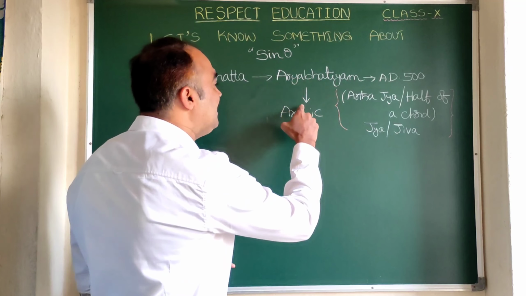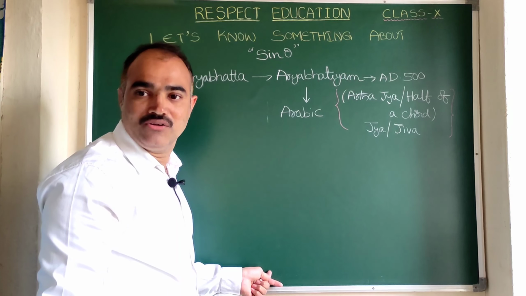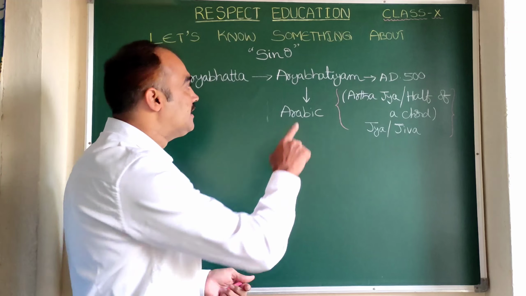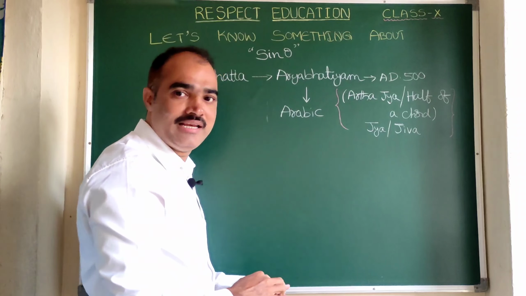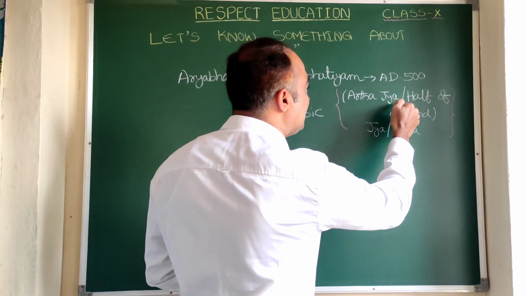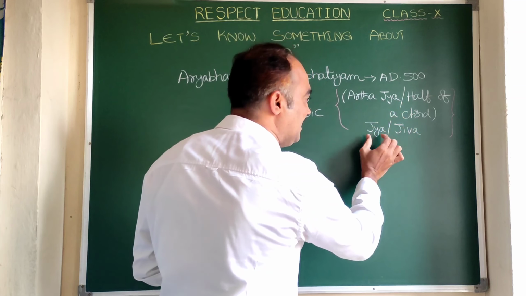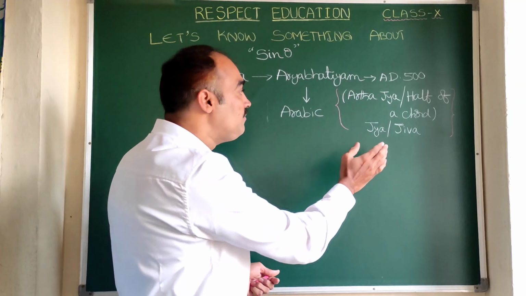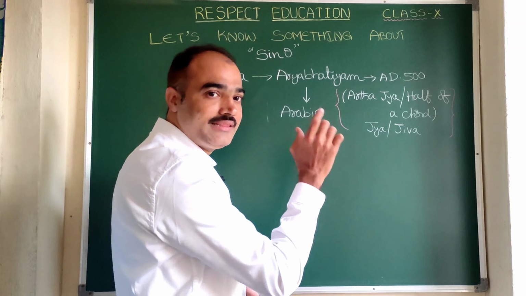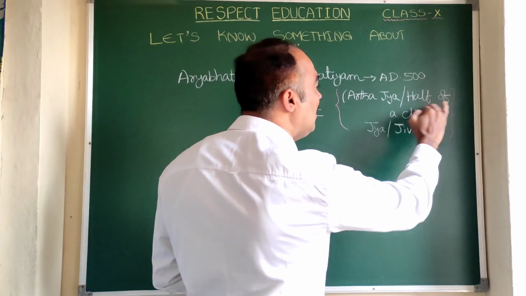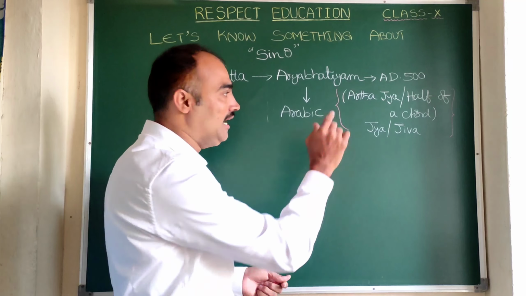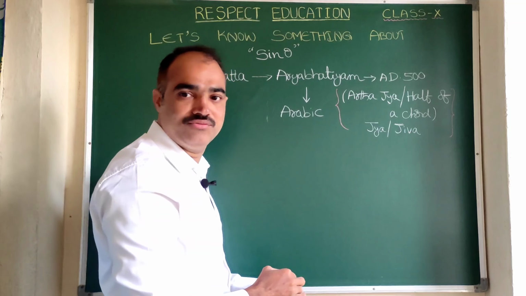Later it was translated into Arabic language. Clear? This Aryabhattiyam book was in Sanskrit earlier. So these words, Ardhajya, Jya or Jiva, were Sanskrit words. The meaning of Ardhajya is half of a cord. Jya means cord. Ardha means half.